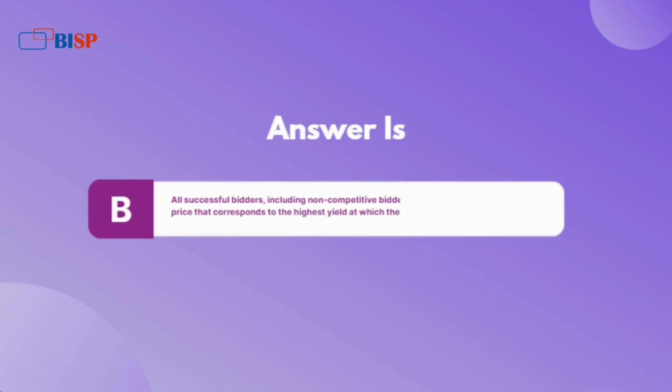Answer is B. All successful bidders, including non-competitive bidders, are allocated securities at a single price that corresponds to the highest yield at which the entire offering is sold.